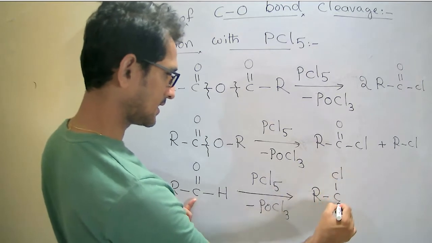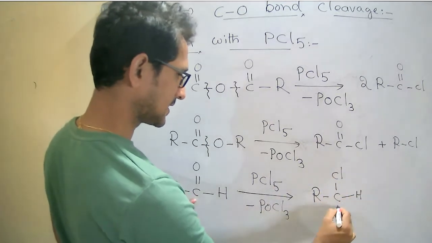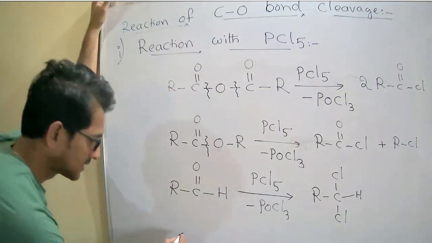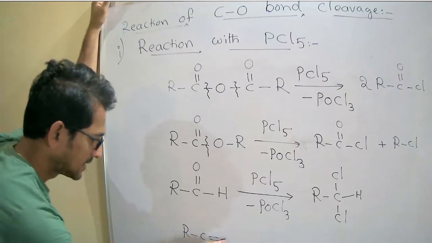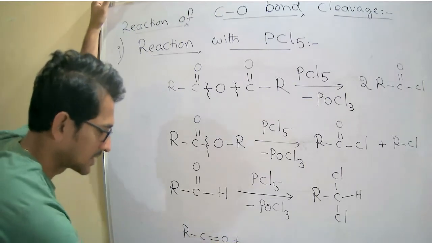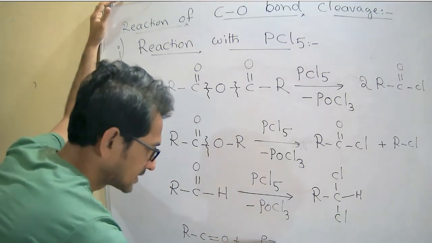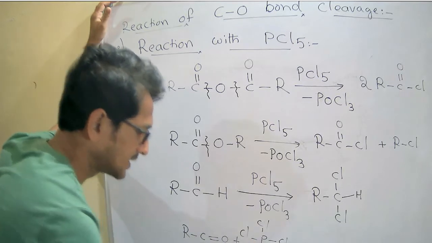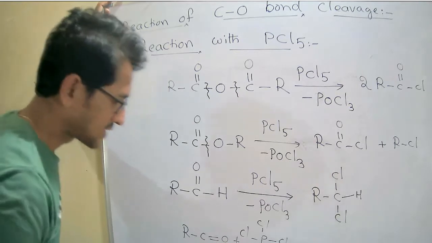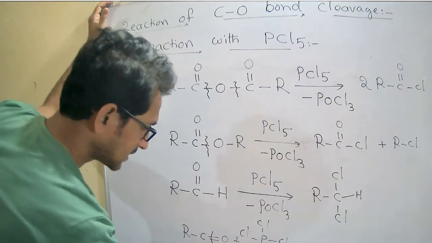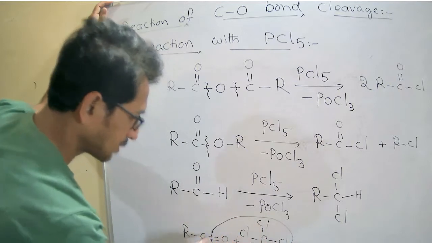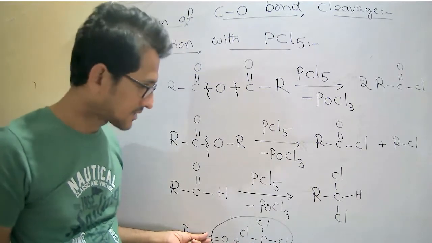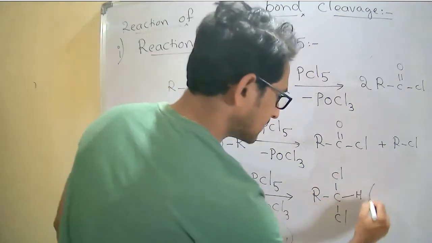RCl, HCl. For example, RC double bond OH plus PCl5, with 4 chlorines around phosphorus. Now see, POCl3 removes, and these chlorines attack here.